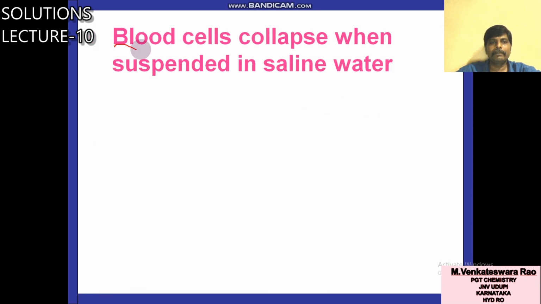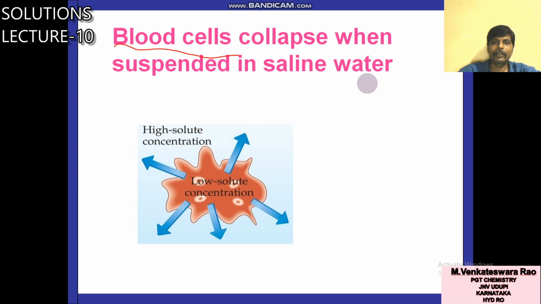Third example, blood cells. When you keep blood cells in saline water, that means NaCl solution, a concentrated solution, what will happen? Then from the blood cells, liquid will come outside. So these cells will collapse, they will shrink.